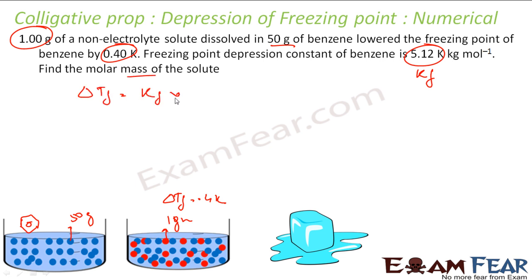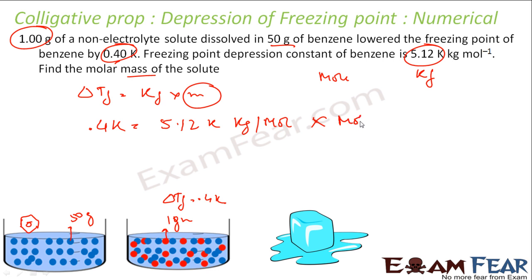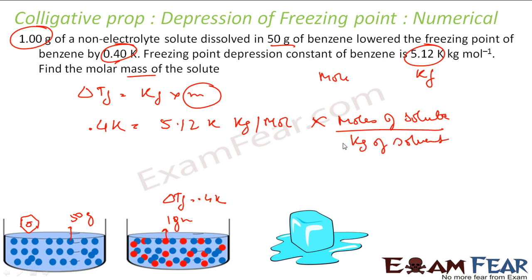Pretty easy, delta Tf is nothing but Kf into M. And M is what? Molality. So let's put the value here. So delta Tf is what? 0.4 K. 0.4 K is nothing but Kf, which is 5.12 K kg per mole, into M, molality, that is nothing but moles per kg, right? And moles is nothing but moles of solute per kg of solvent, correct?